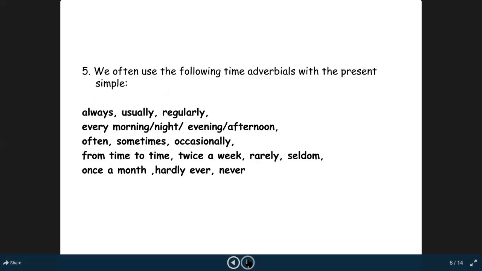So these are those adverbs which come in the middle of the sentence, or at the end of the sentence, or in the start of the sentence.